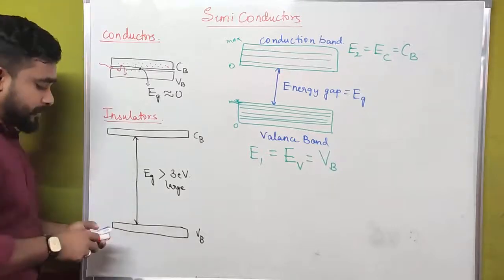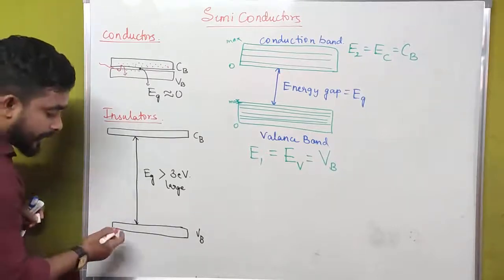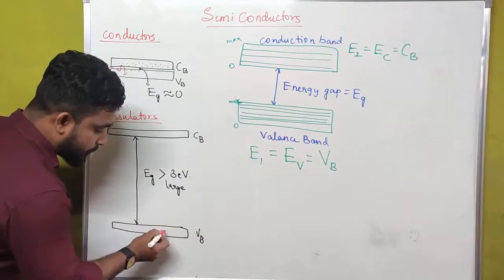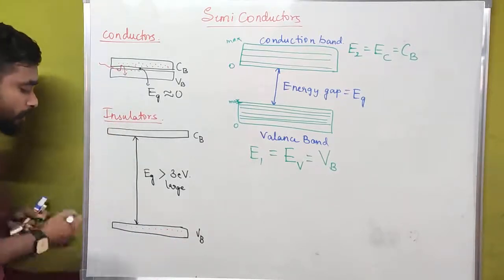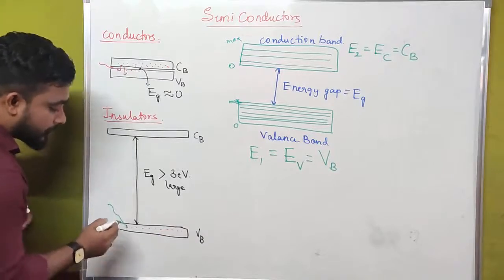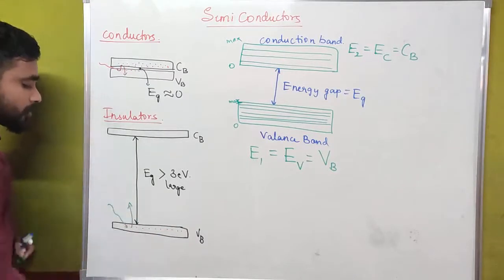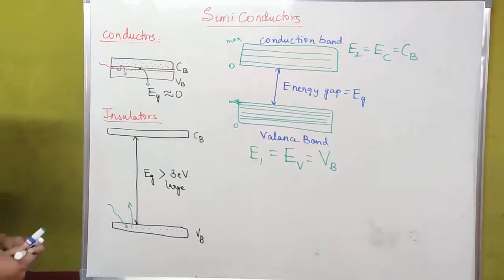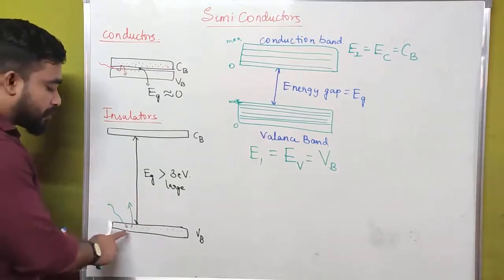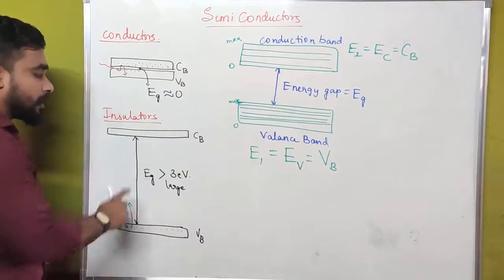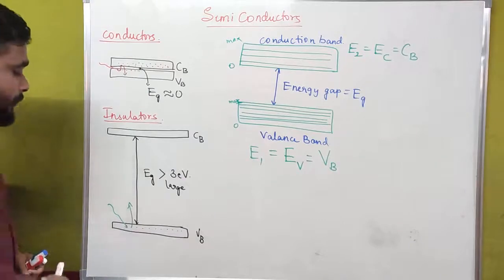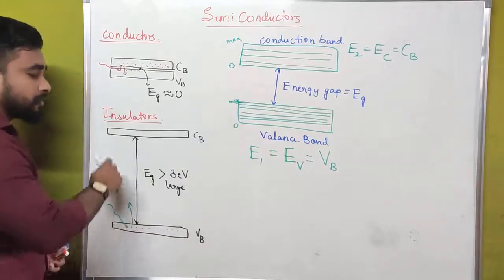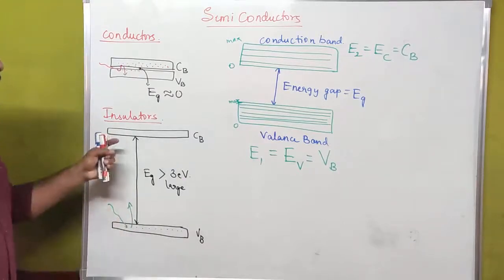But in case of insulators, the free electrons in the ground state, if they absorb some amount of energy, are not going to cross the gap between the valence band and the conduction band. It is very hard to jump from the valence band to the conduction band because the gap is very large. That is why it is not possible for the electrons to jump in insulators.